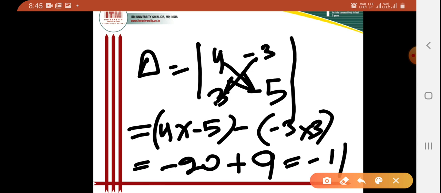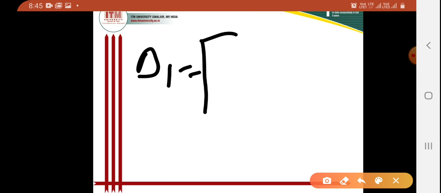Now I want to find del 1. For del 1, in the first column I have to take 1 and 2, and the next column will be as it is, that is minus 3 and minus 5.